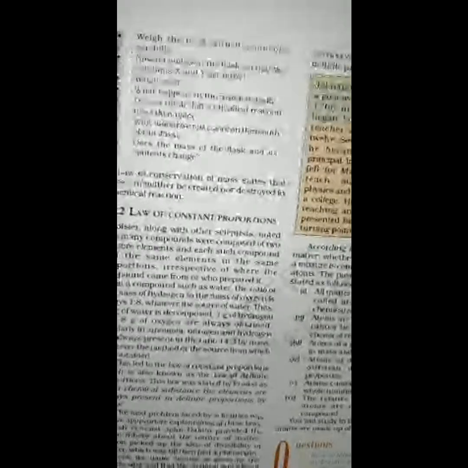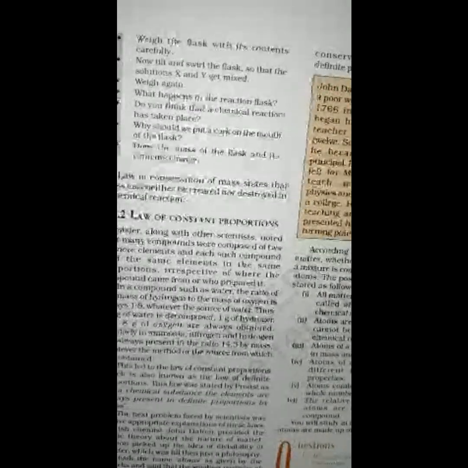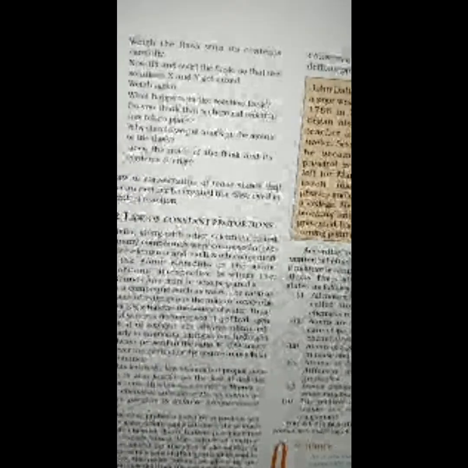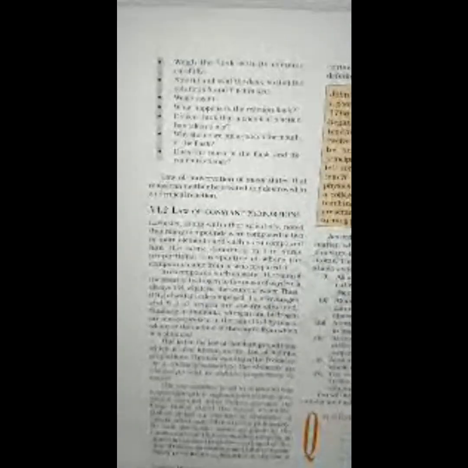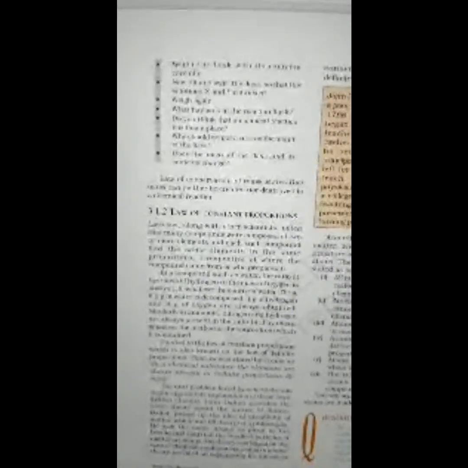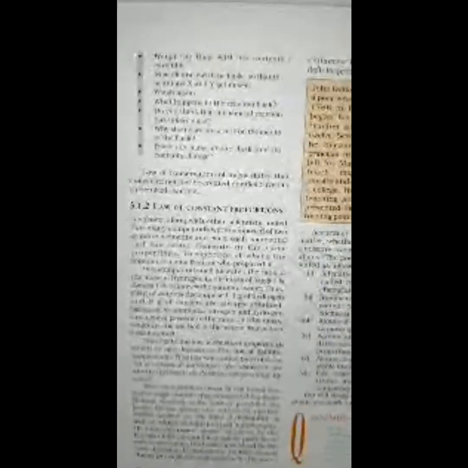Next paragraph. This led to the law of constant proportion, which is also known as the law of definite proportions. This law was stated by Proust as: in a chemical substance, the elements are always present in definite proportions by mass.